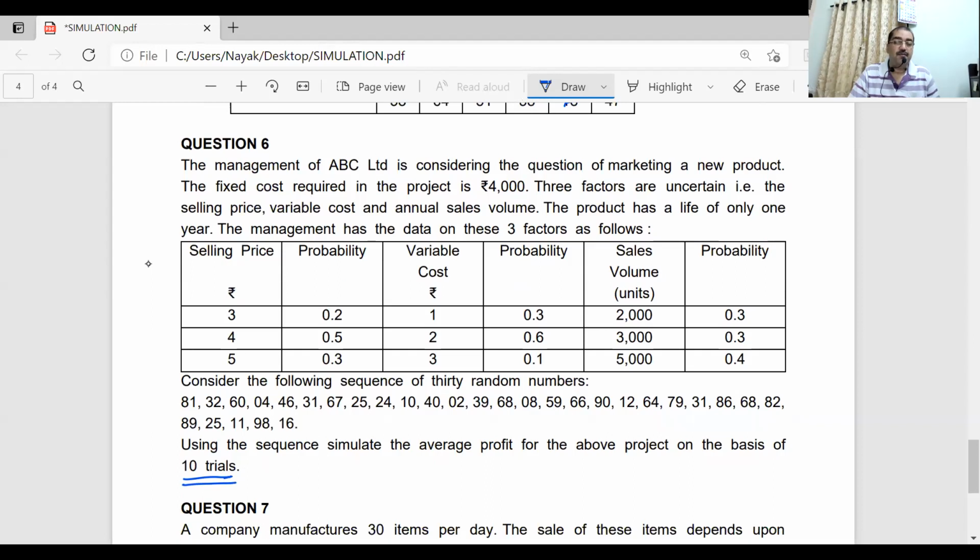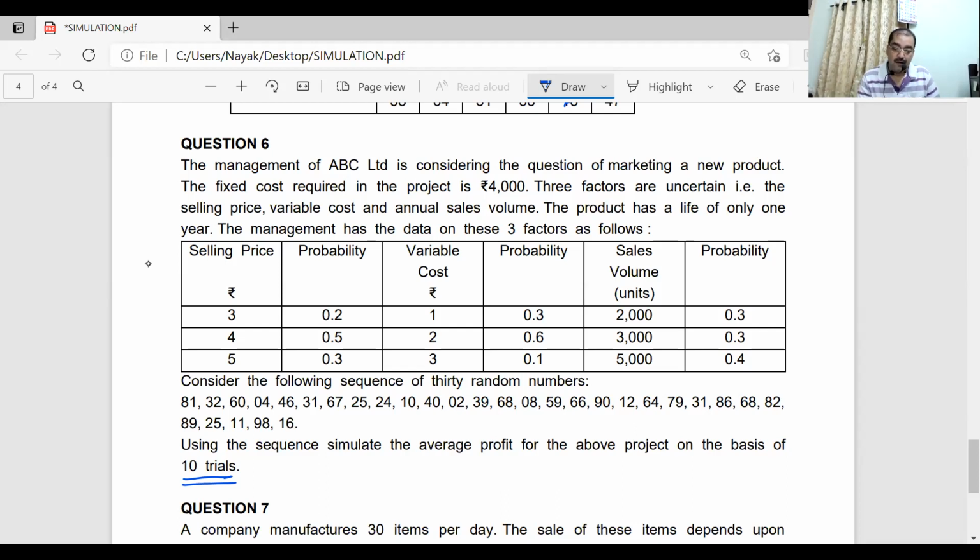Question number six, now there are three variables: selling price, variable cost and volume. I should not be taking the same 10 random numbers for each of the three variables because I have got sufficient random numbers. If only 10 random numbers are given, I will take the same 10 random numbers for all my three variables. But they have given me three variables and 30 random numbers.